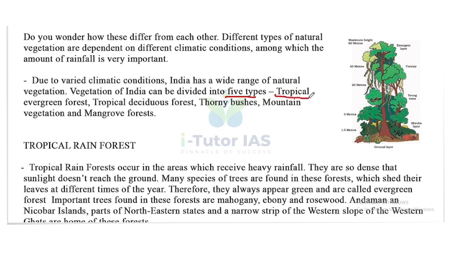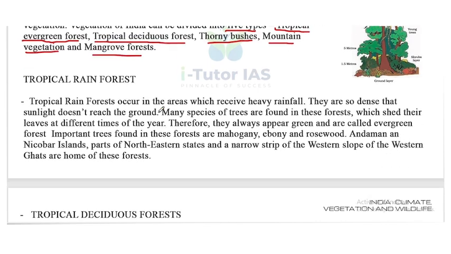The first one is tropical evergreen forest, also called tropical rainforest. The second one is tropical deciduous forest. Next is thorny bushes. Then mountain vegetation, and the final one is mangrove forest. These are the 5 different types of vegetation in India. Let's look at the first one, tropical rainforest.